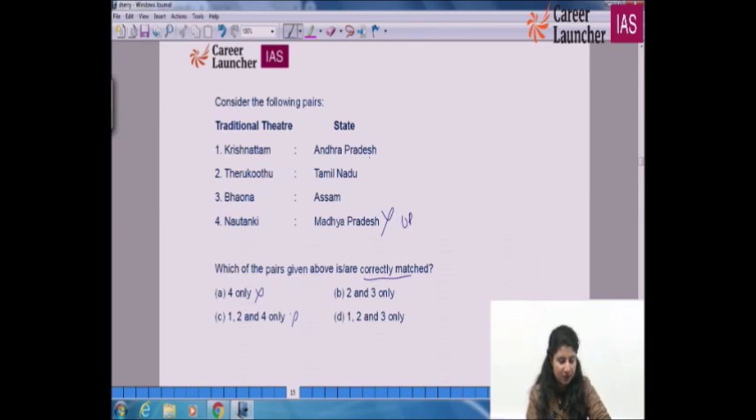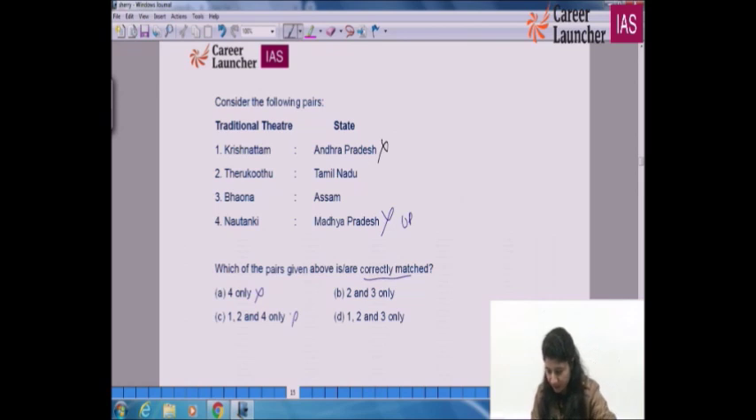Krishnattam is from Kerala, not Andhra Pradesh. It's not working, we'll see to it. So the first statement is also wrong. It is from Kerala. The first statement is wrong.